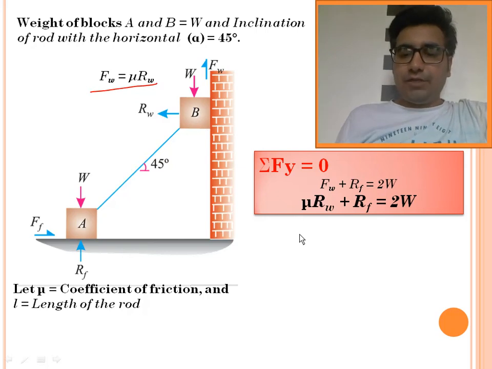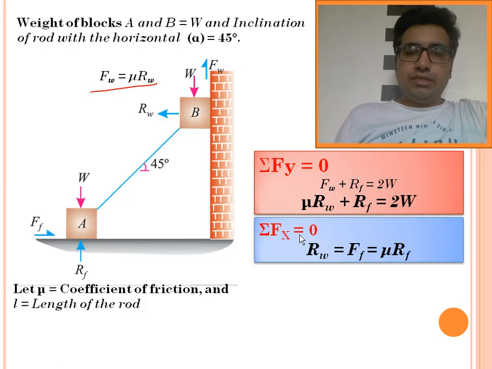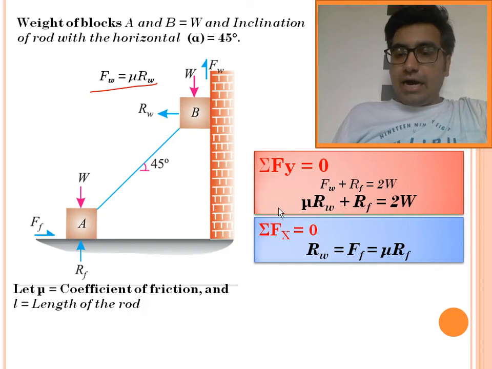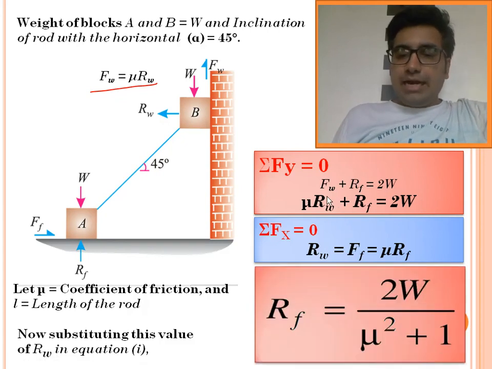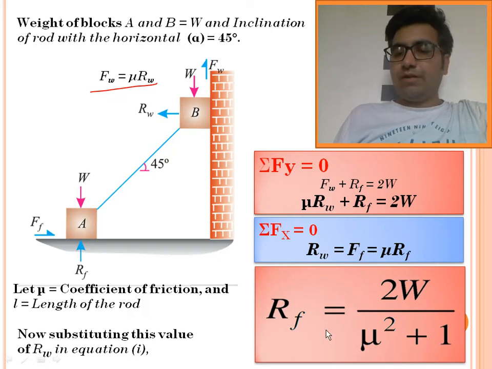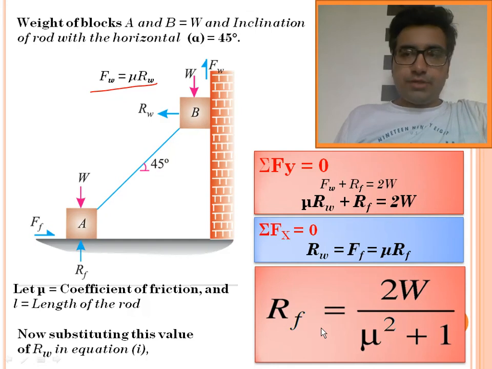Now applying the condition of equilibrium, summation Fx equals 0. There are two forces, Rw and the friction force at the floor. So Rw is equal to Ff, and Ff can be written as mu into Rf. Now substituting Rw is equal to mu Rf, we get the equation for Rf as 2W upon mu square plus 1. I have substituted Rw equals mu into Rf, so it becomes mu square Rf plus Rf is equal to 2W. Therefore Rf is 2W upon mu square plus 1.